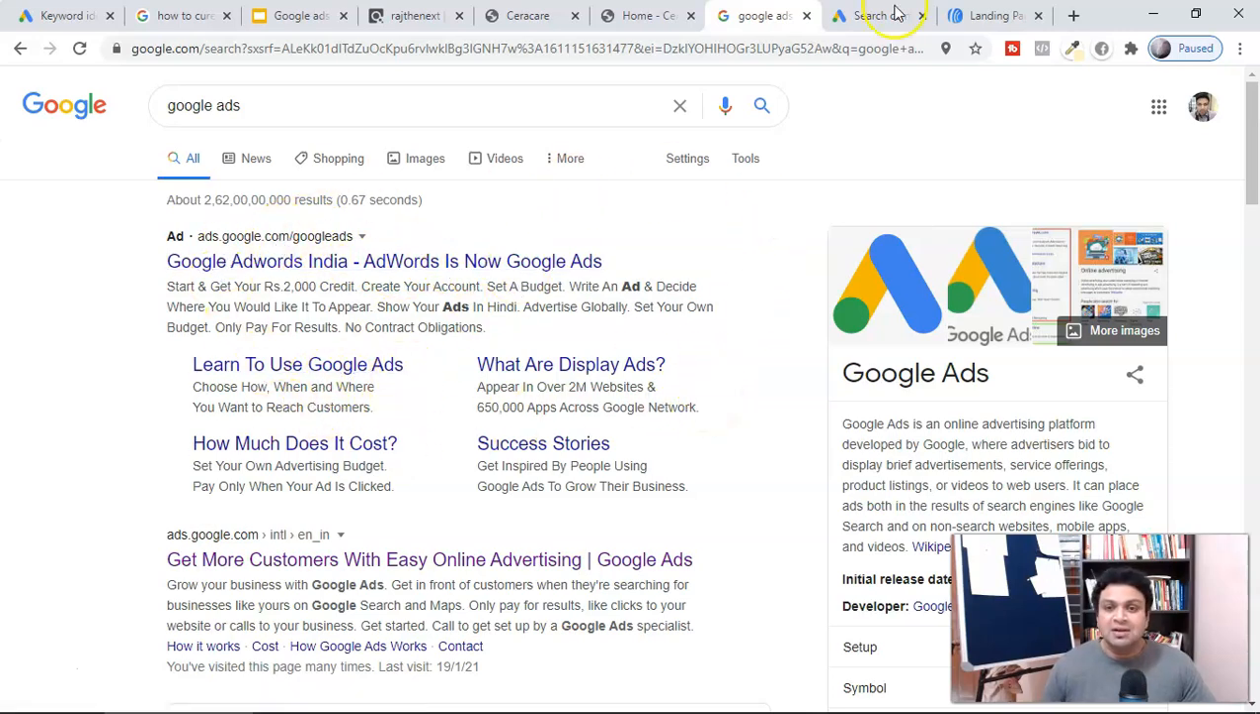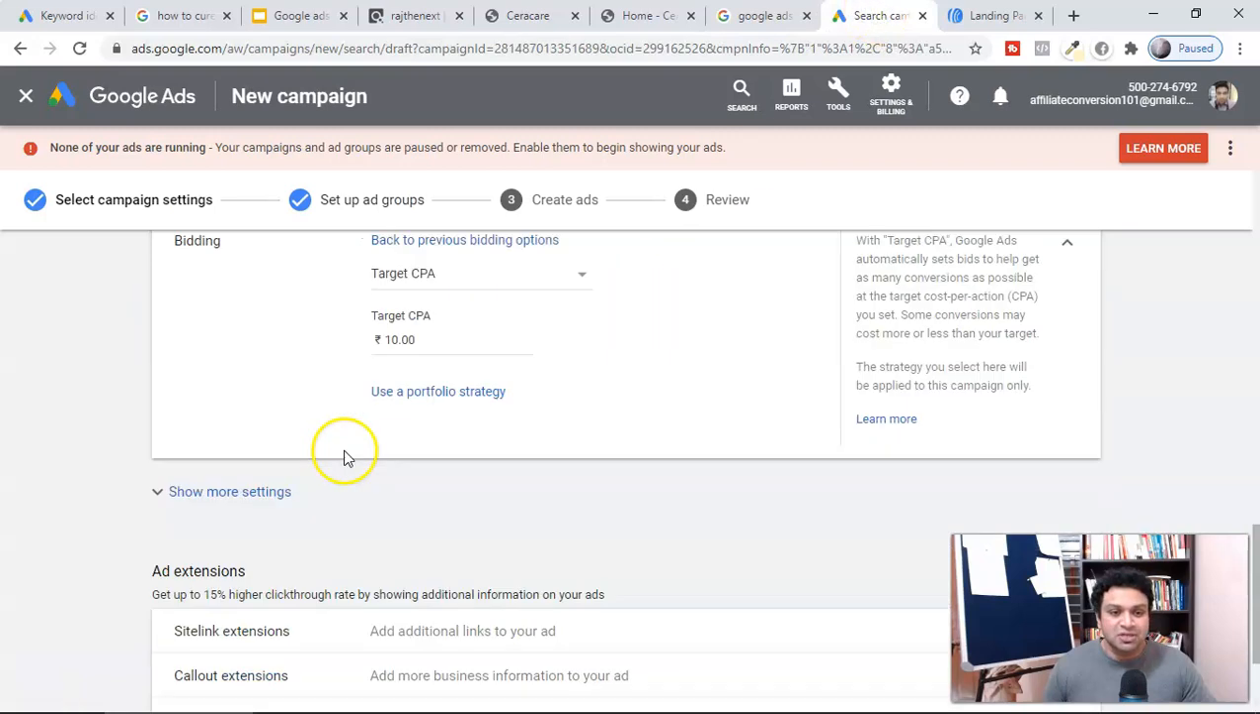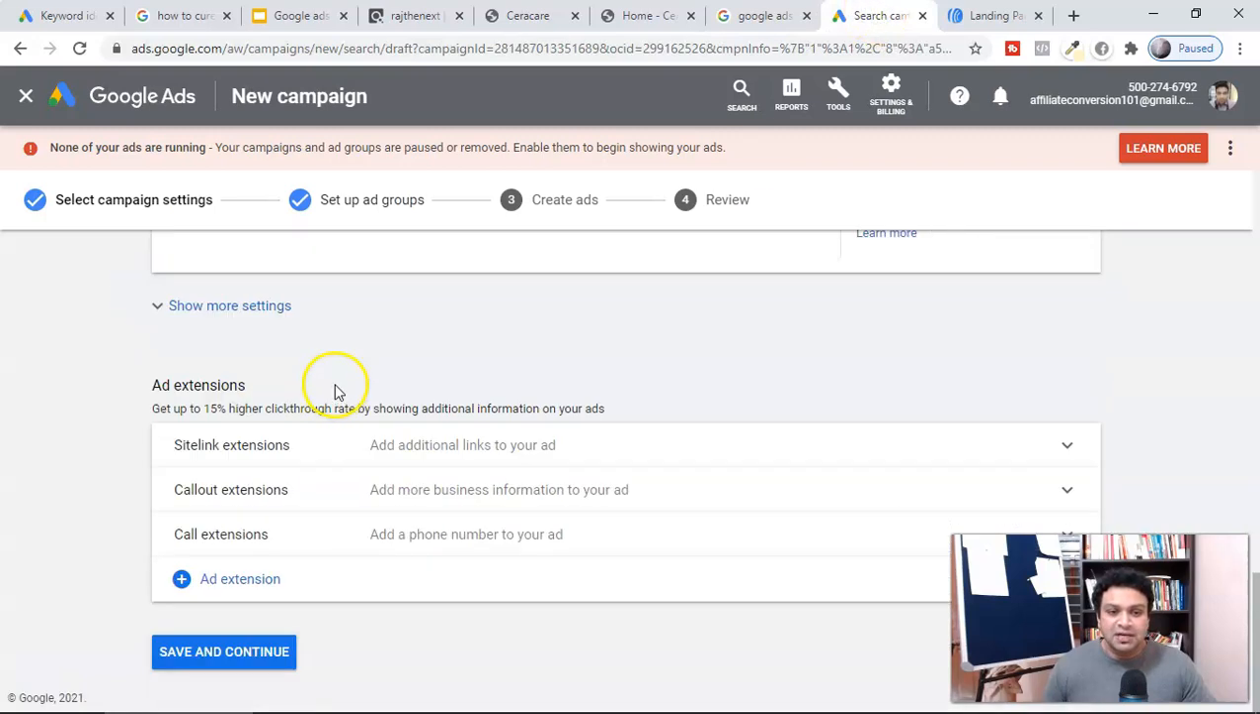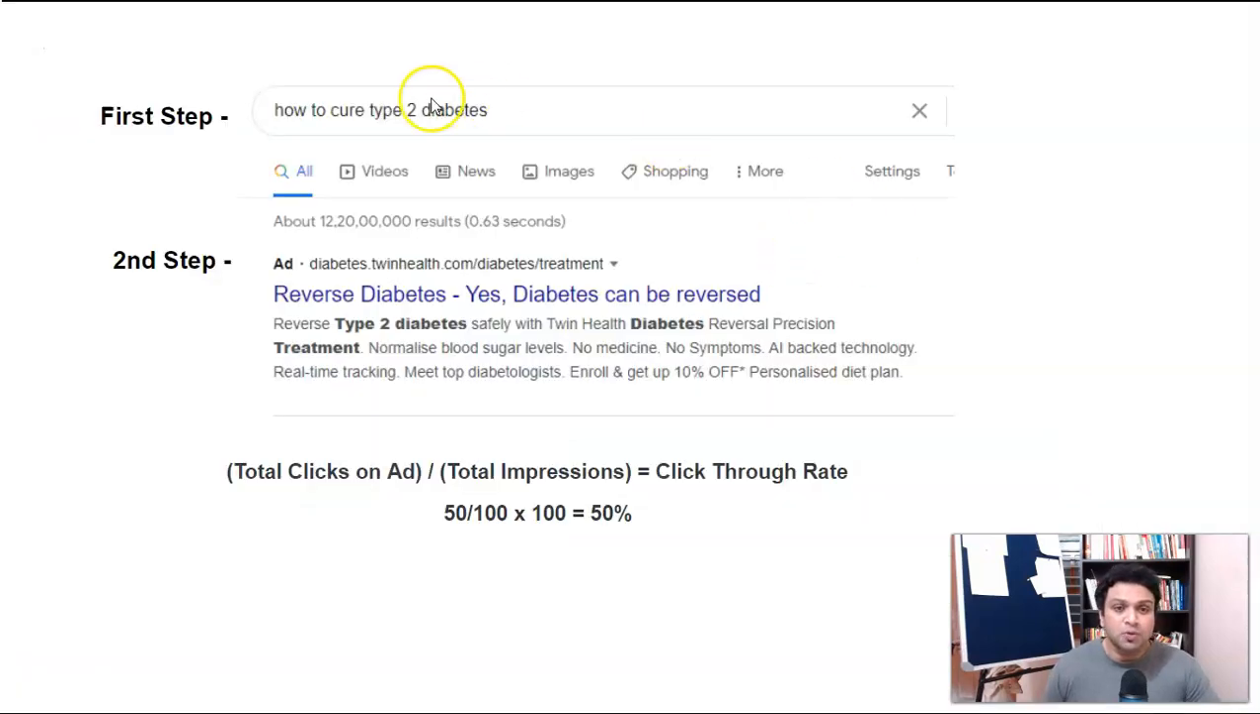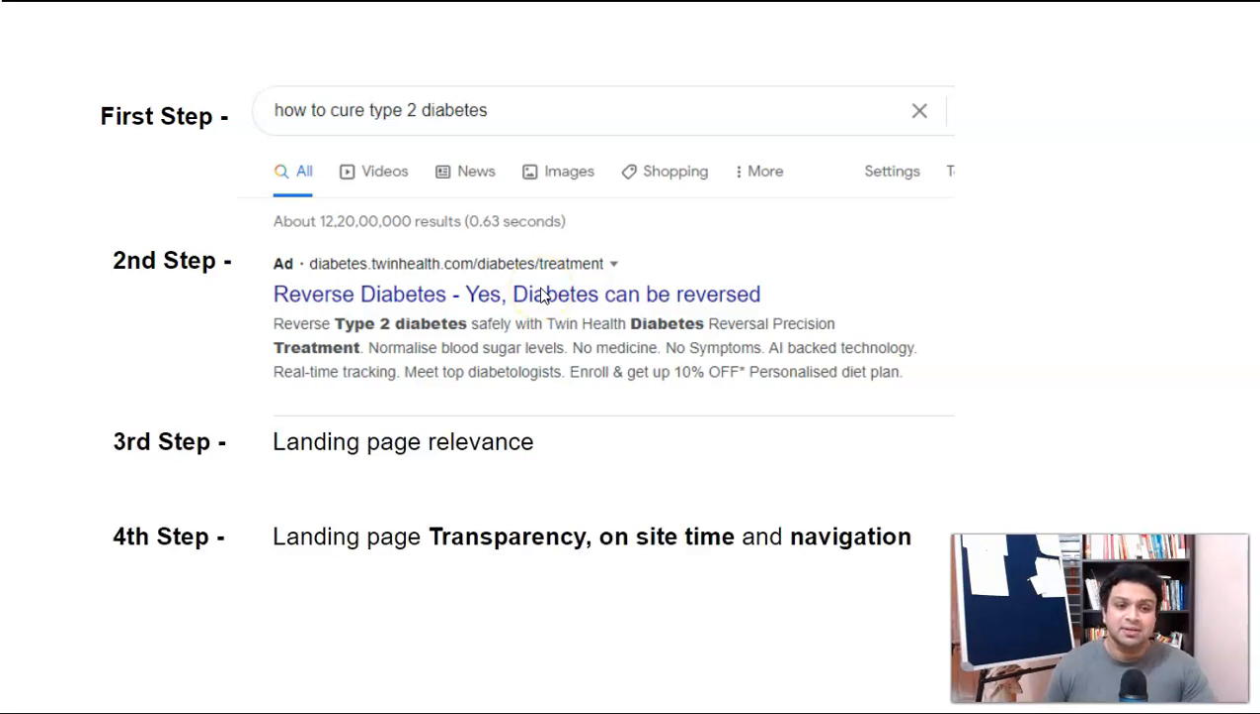So how do we create an ad extension? We create an ad extension here, below budget and bidding. Right now I'm not going to go and create an extension. I'm just showing you how you increase the click-through rate. So once you optimize the keyword in your ad text or create an ad extension, guys, what will be the second and the third step?